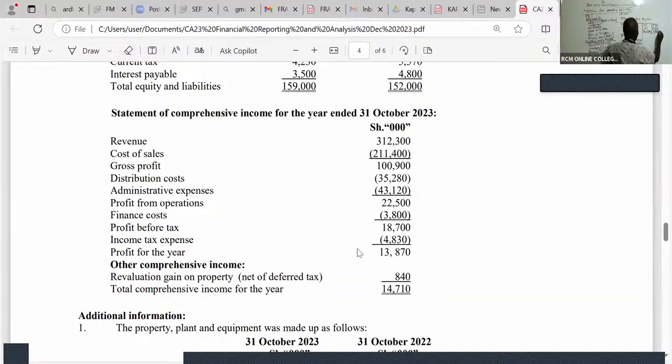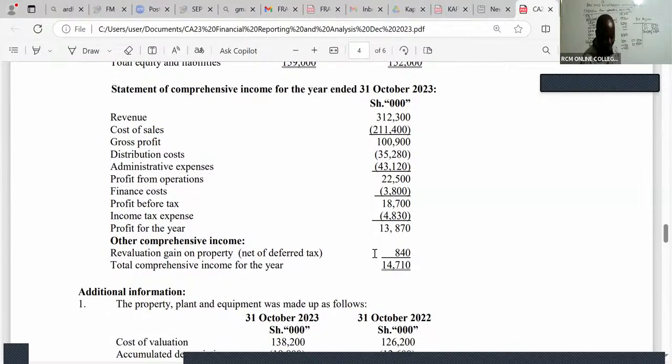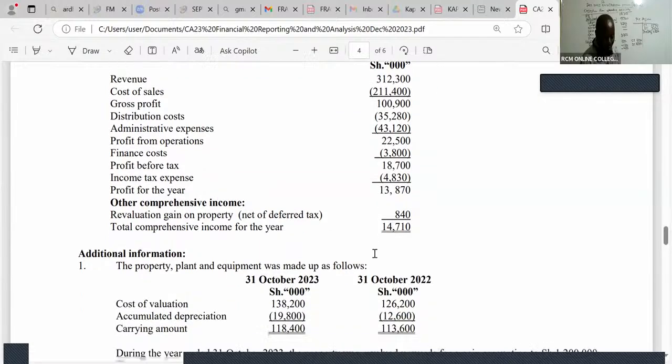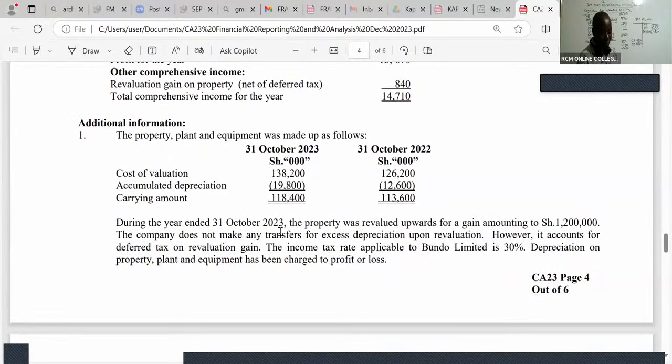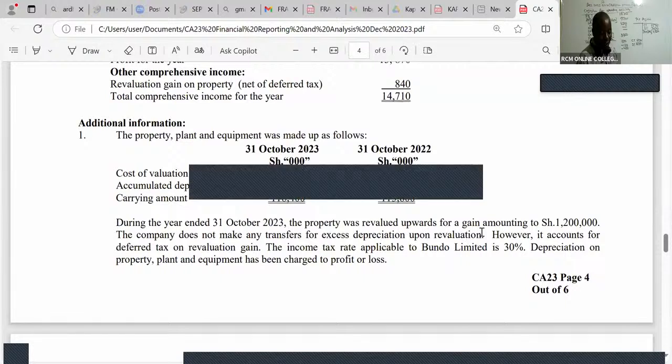The income tax expense is 4830. Remember we are mixing deferred tax and current tax, so you have to be very careful. But you have revaluation of PPE. The PPE was revalued upwards, amounting to 1,200.